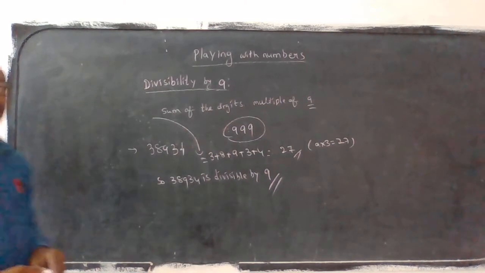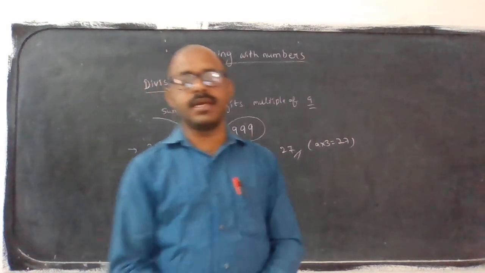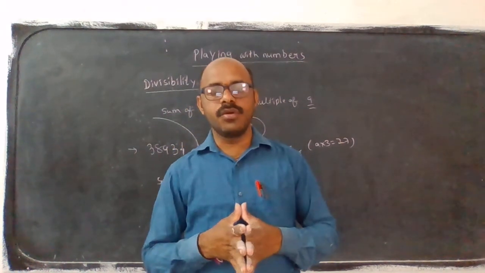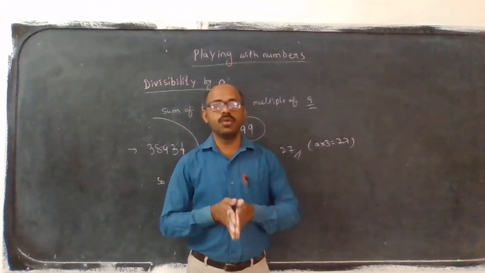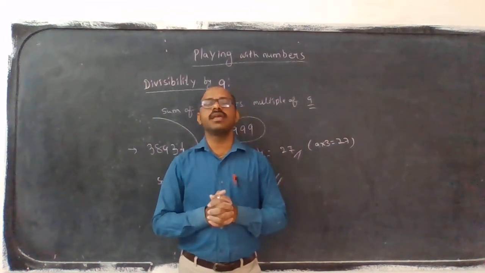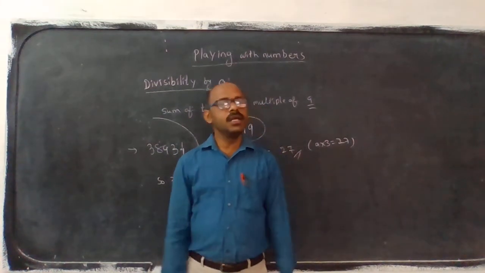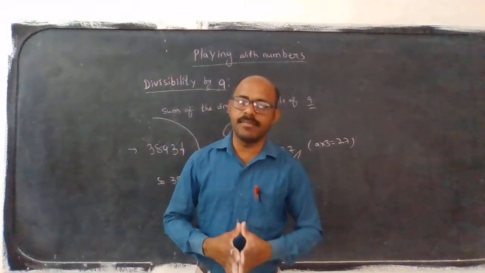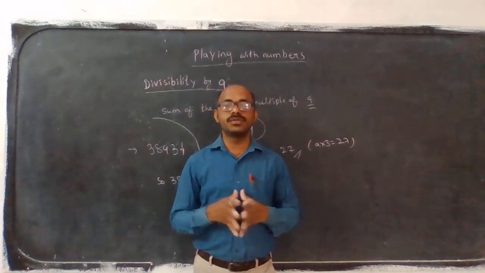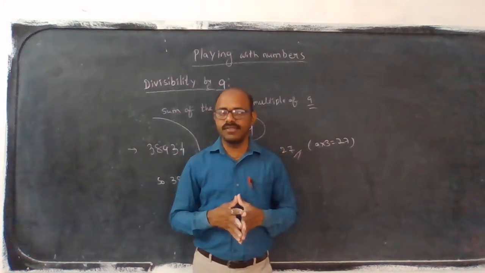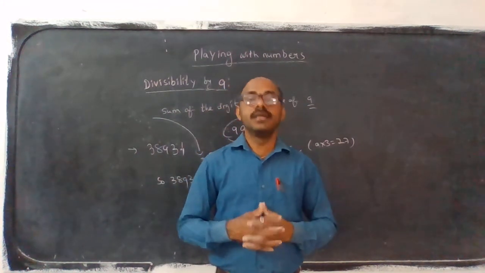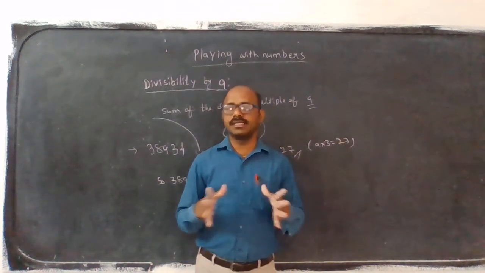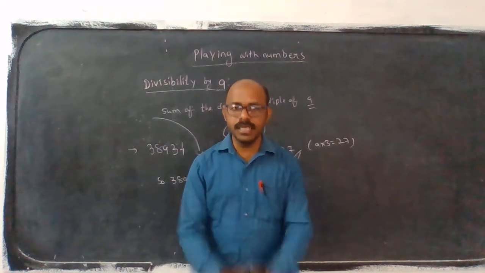That's it. One more time I am repeating, see children, everyone remember it. Divisibility rules: first is divisibility by 2. All the even numbers are exactly divisible by 2. Then second, divisibility by 3. In the given number we take the sum of the digits. If the sum of the digits is a multiple of 3, the given number is exactly divisible by 3.